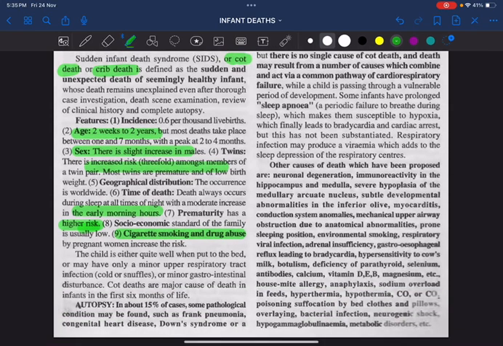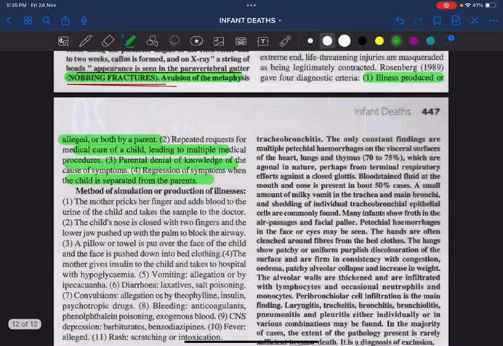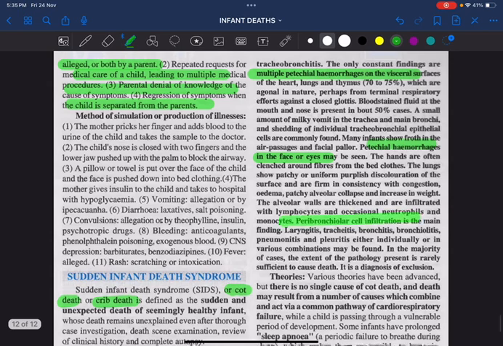And remember, at autopsy we will see just some congenital heart disease, Down syndrome and so on. There will be multiple petechial hemorrhages on the basal surface of the heart and lungs. Petechial hemorrhages will also be seen in the face or eyes, and peribronchial cell infiltration will be seen. And remember, it is always a diagnosis of exclusion. After excluding all things, finally we will certify it as a case of sudden infant death syndrome.